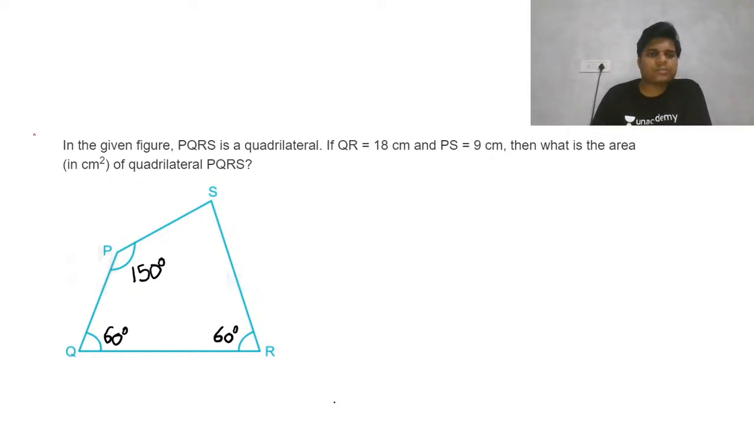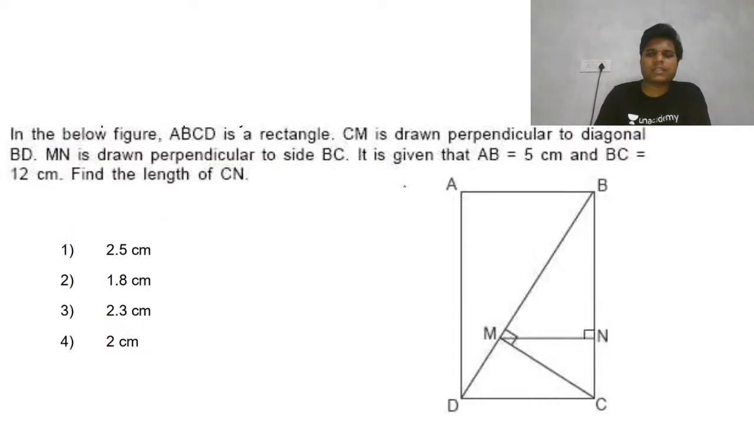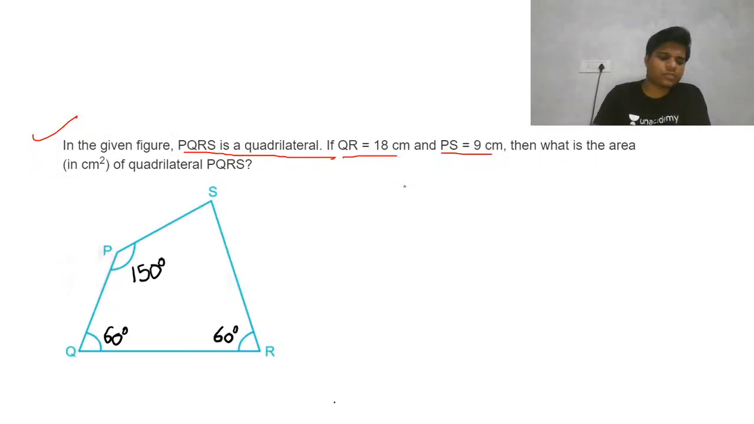So have a look at this question. I'm giving about 1 minute again for this question also. You need to find the area of quadrilateral PQRS. In the given figure, PQRS is a quadrilateral, if QR equals 18, PS equals 9. So now we are just moving towards little difficult, little complicated type of questions. Okay, the earlier question we have done.